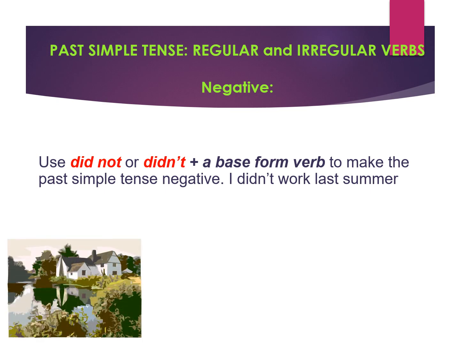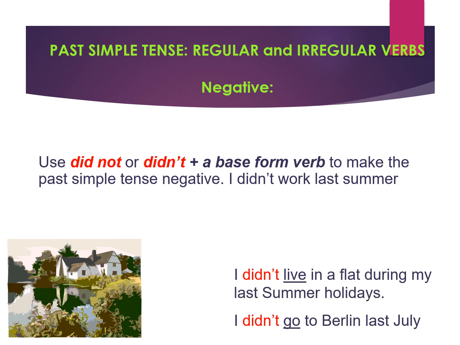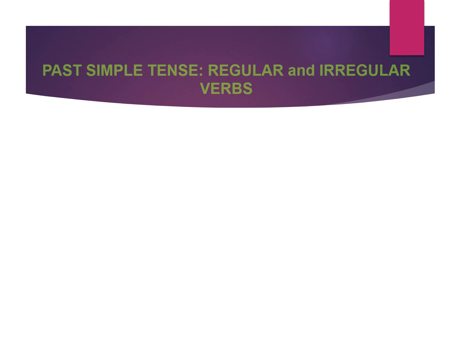Here you have one example. I didn't live in a flat during my last summer holidays. I didn't go to Berlin last July. Just remember, auxiliary verb in the past, main verb in its basic form. Now, regular and irregular verbs.